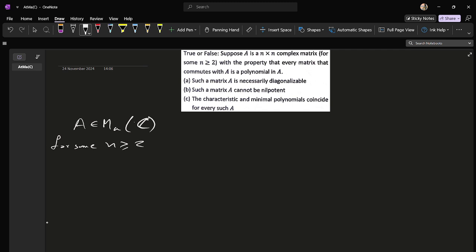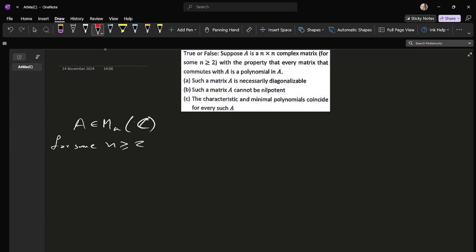Option A: such a matrix A is necessarily diagonalizable. Option B: such a matrix A cannot be nilpotent. And option C: the characteristic and the minimal polynomials coincide for every such A.